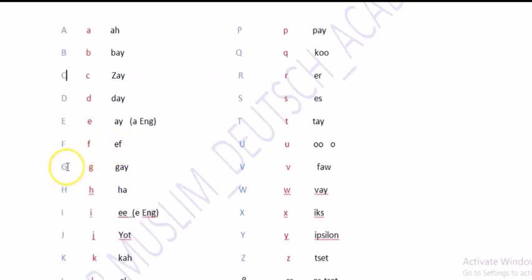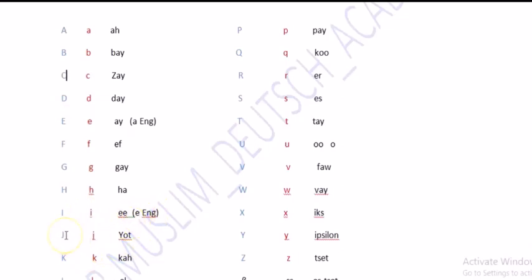The next one is G. This letter is pronounced as G in English and G in German. The next one is H. H in English and H in German. The next one is I in English and E in German. Here I have written E. This letter I of English is pronounced as E in German.